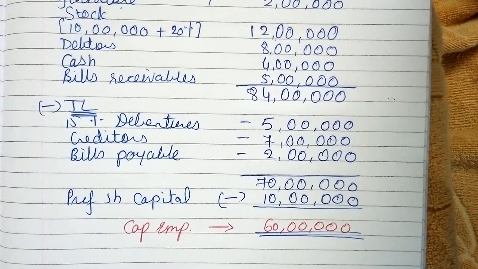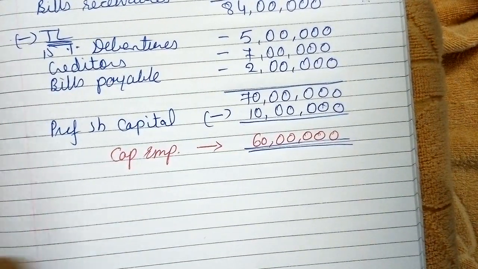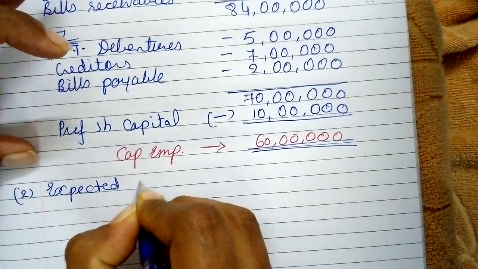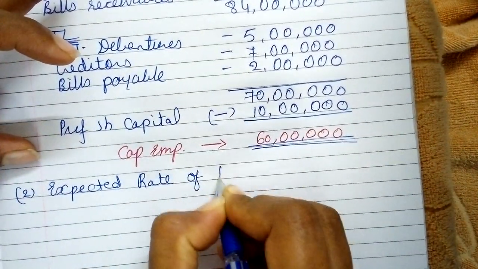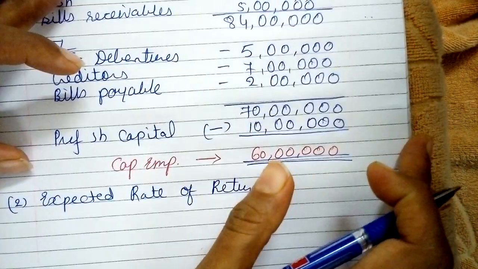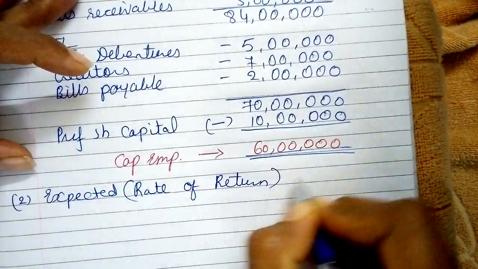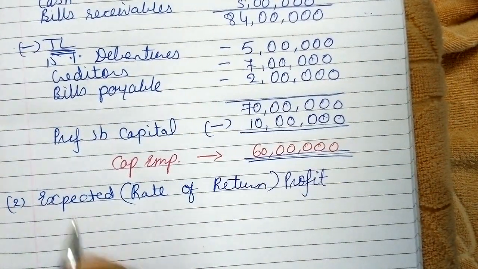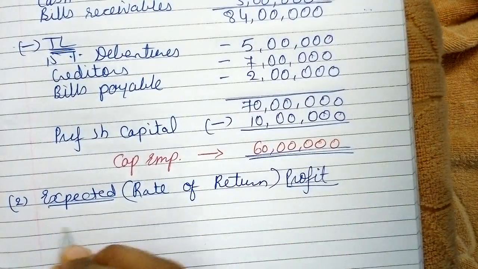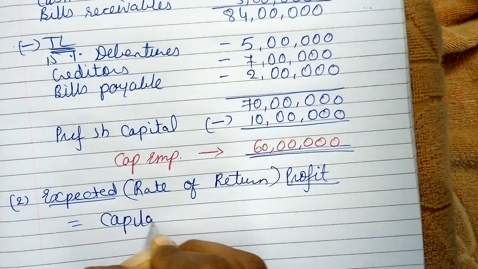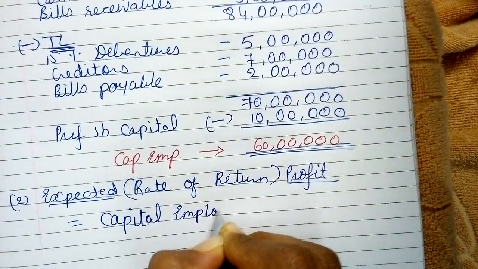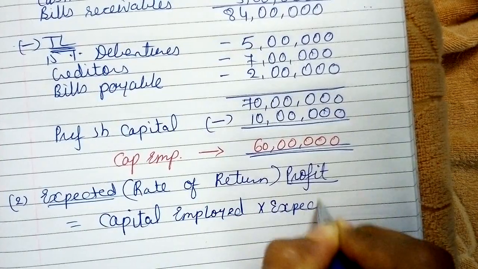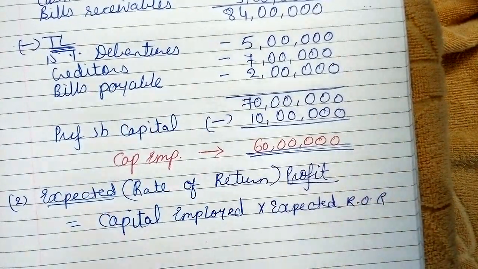Step number 1, capital employed. Step number 2 is expected rate of return. Expected profit, by using the rate of return, right? So our next step is expected profit. Formula is capital employed into expected rate of return.